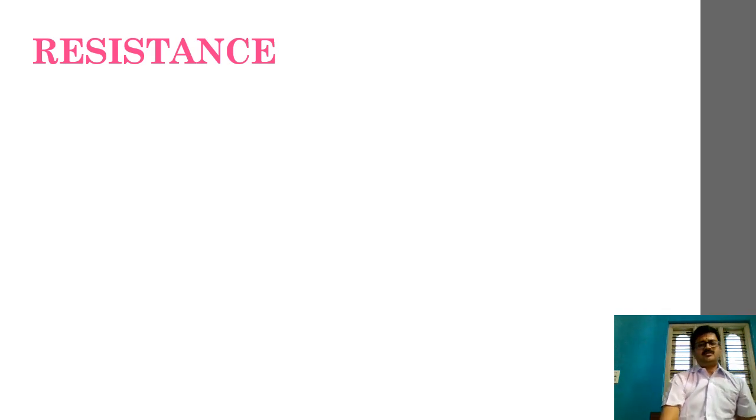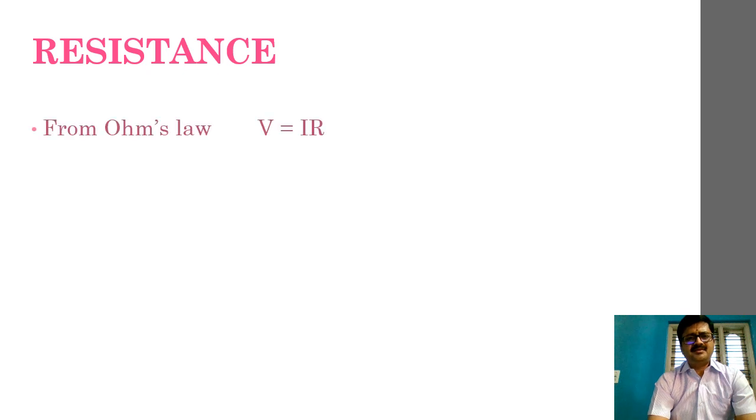Fine. Now let us take a look at the next part, that is, what is resistance? Since we have understood the V is equal to IR equation, what is resistance? Let me just recall the etymology of resistance.